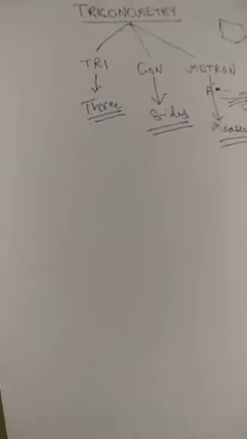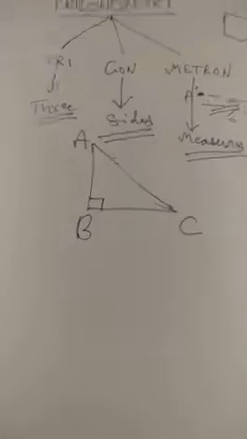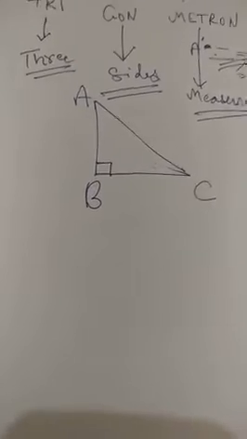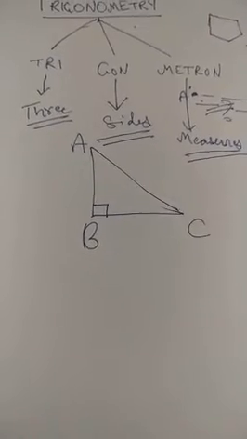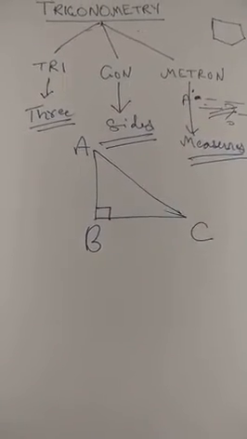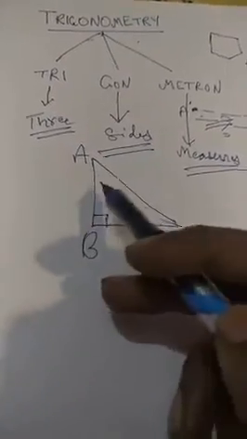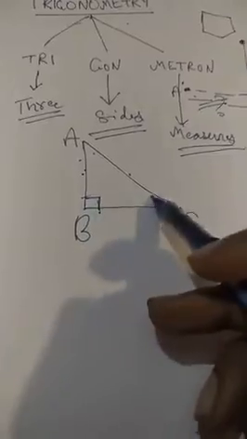For that let us take a very simple case. What is this? Yes, some of you will say a right angle triangle. Yes, you are correct. This is a right angle triangle. Now, a right angle triangle is where we are going to implement trigonometry. How do we implement it? For that, we will have to look into the different elements present in the triangle. We know that there are three sides, this side, and this side. These three sides, three angles, this angle, and this angle.